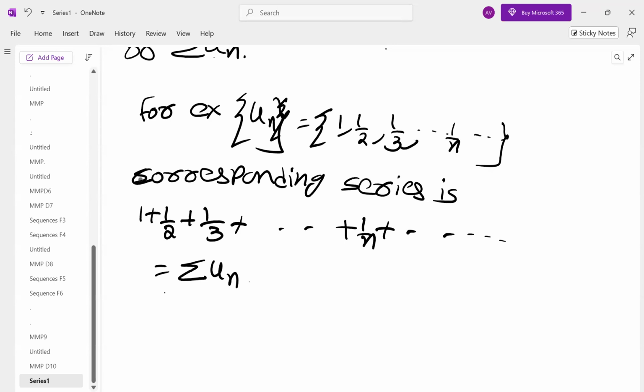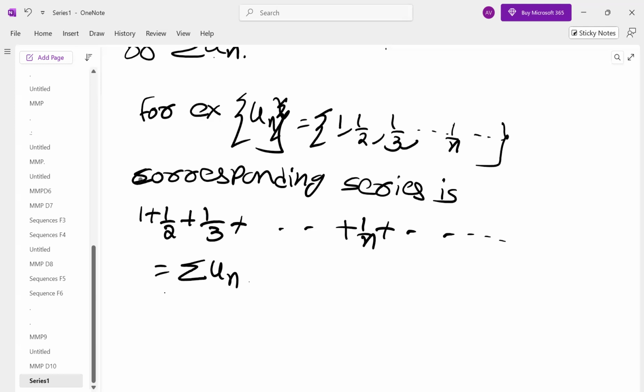For sequences, just now we have seen, when do we say a sequence is convergent? If the limit of the sequence is finite and unique, convergent. If it is infinity, divergent. If it is minus infinity, divergent. If it is finite and not unique, oscillates finitely. If it is sometimes infinity, sometimes minus infinity, oscillates infinitely. These are the things we have discussed for sequence.